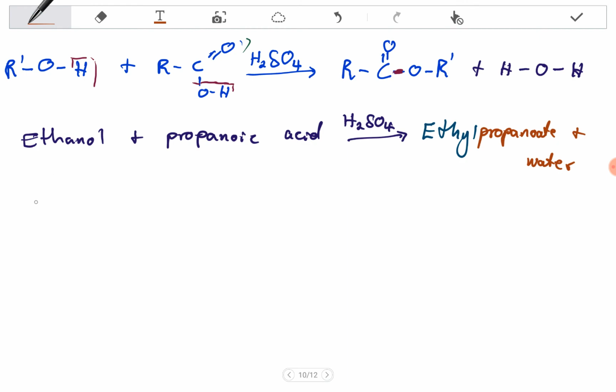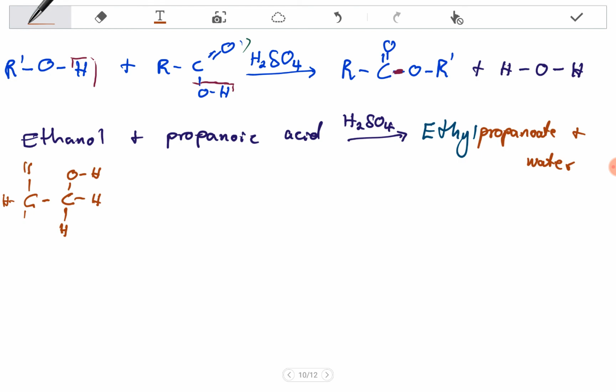For ethanol, remember that in my previous video I showed you how to draw the structures of ethanol, propanoic acid, and so on. If you haven't checked them, please go back and check those videos. Here we have two carbons, and the hydroxyl functional group is on the first carbon.